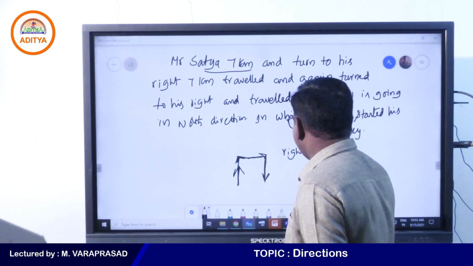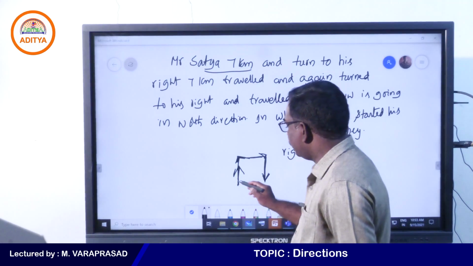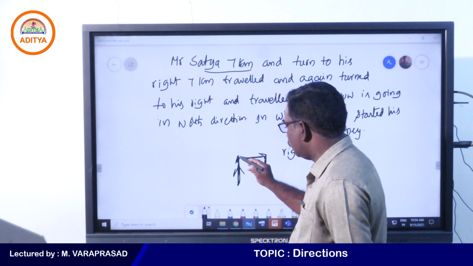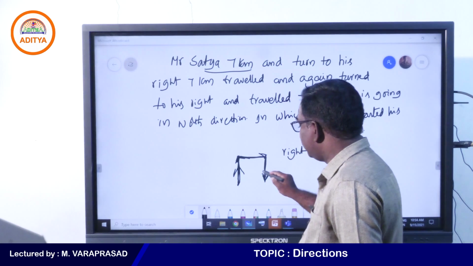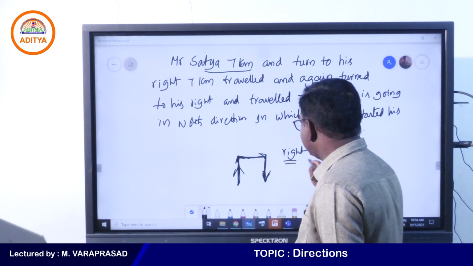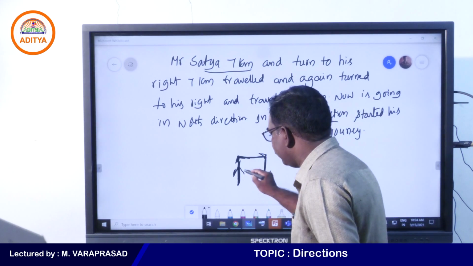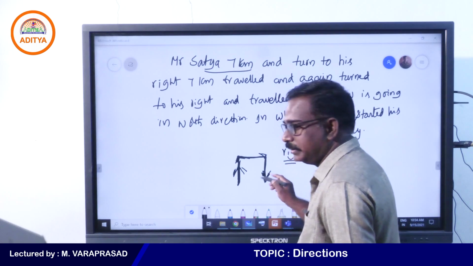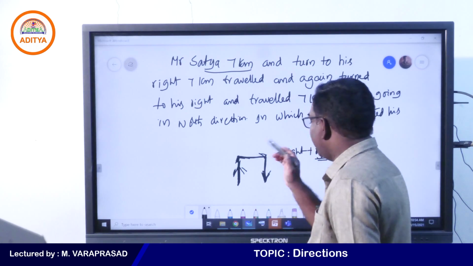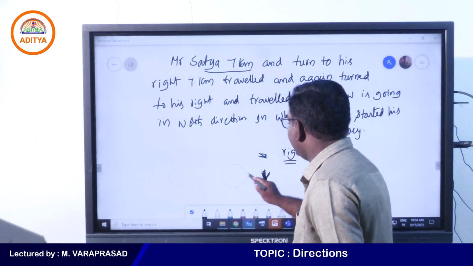When the initial direction is not given, suppose you think that the person is traveling towards north, turns right, again right. It means that when two directions are the same, right side and right side, for the initial direction you are traveling, you are coming in the opposite. That is one point you need to keep in your mind. And what is the another point?